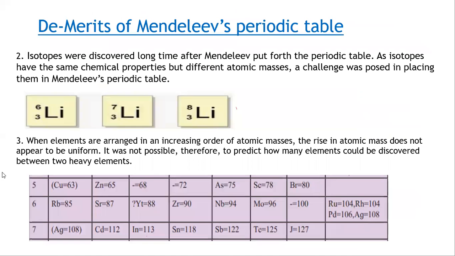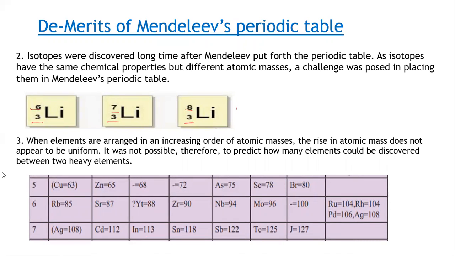Second demerit is isotopes were discovered long after Mendeleev put forth the periodic table. Isotopes means atoms with the same atomic number but different mass number. The element is the same, their properties are also the same, but atomic mass number is different.